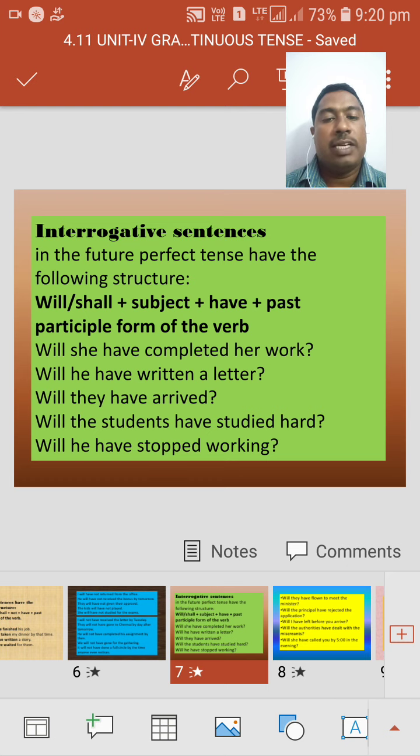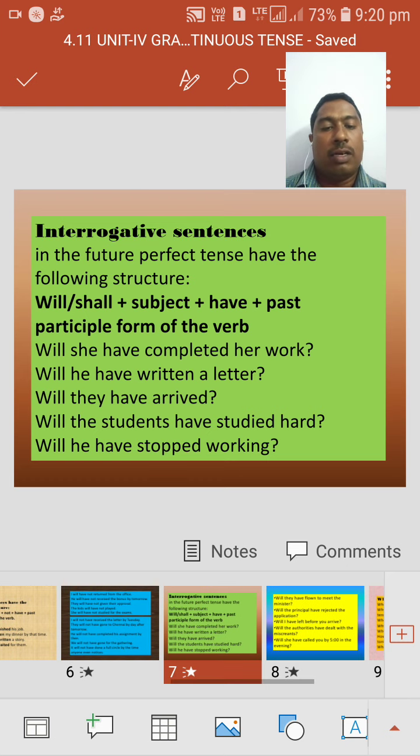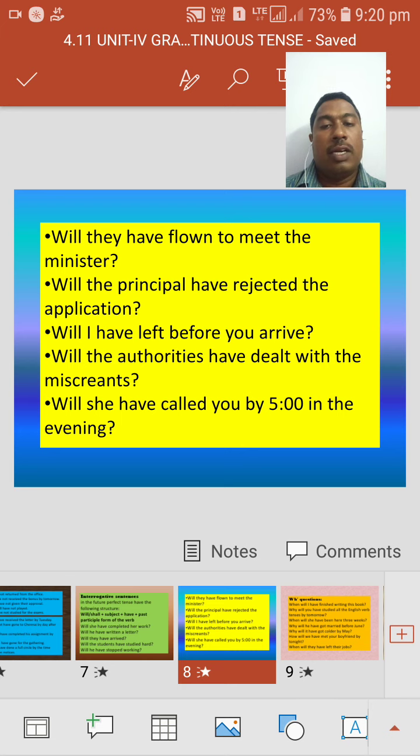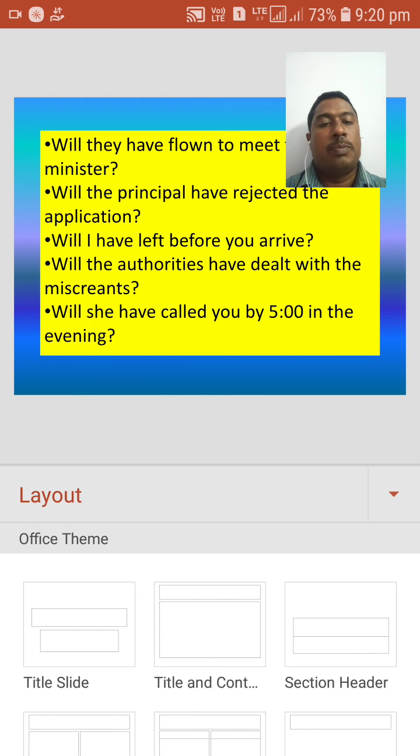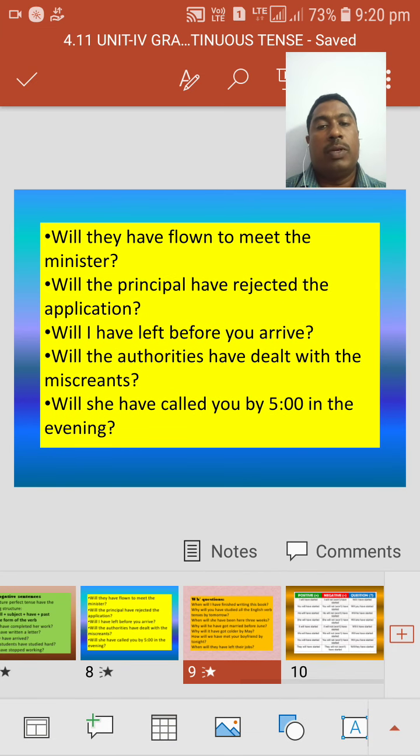Why? Because it is an interrogative sentence. Will the students have studied hard? These are all interrogative sentences. A few more examples. Will they have flown to meet the minister? Will the principal have rejected the application?